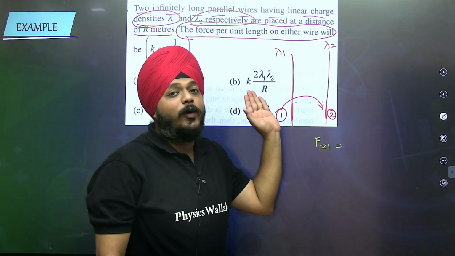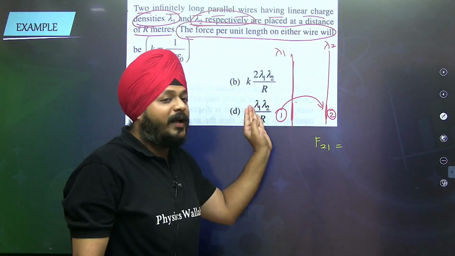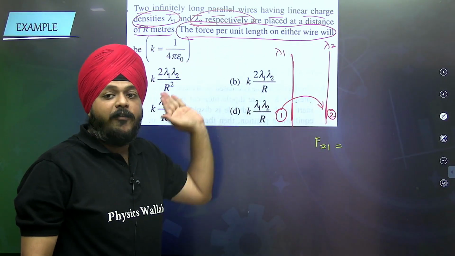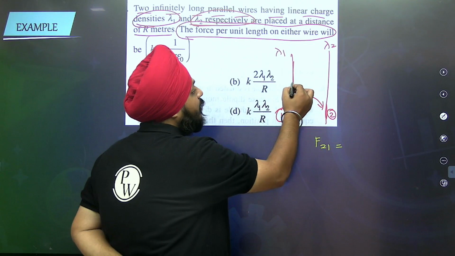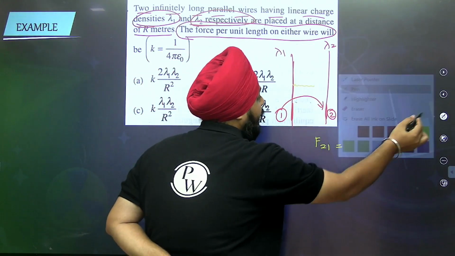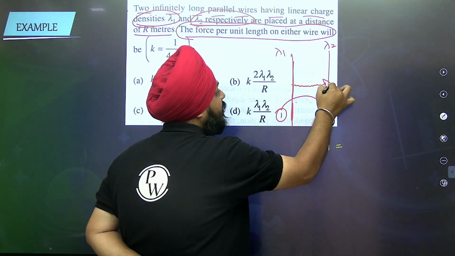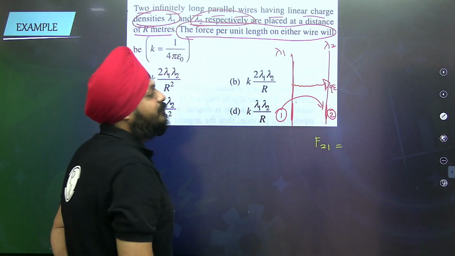If we want to calculate the force per unit length of 1 because of 2, on 2 because of 1, then it is important to define how much electric field acts, QE.